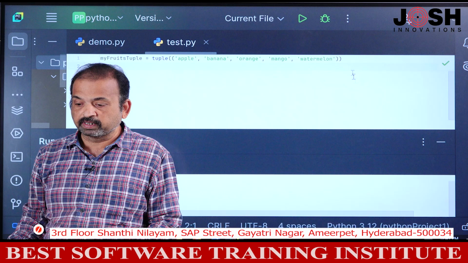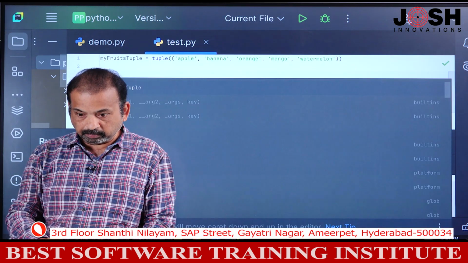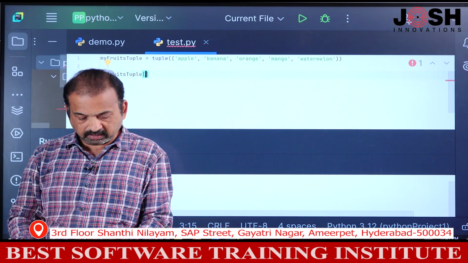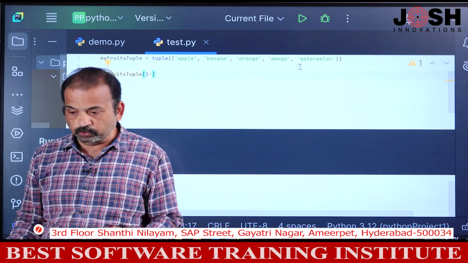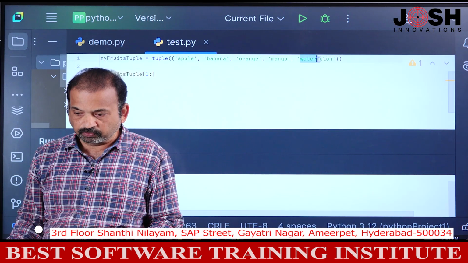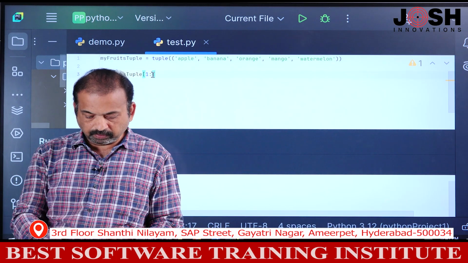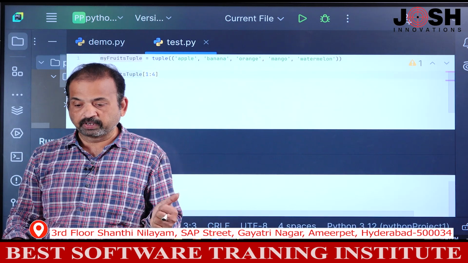So I want to access from banana to mango. In my fruits tuple, in square bracket notation, the index number of banana is 1, and I want to access until mango, so we should provide the index number of watermelon. So 0, 1, 2, 3, 4. If I give 4 here, now when you try to print, it will access from banana to mango.